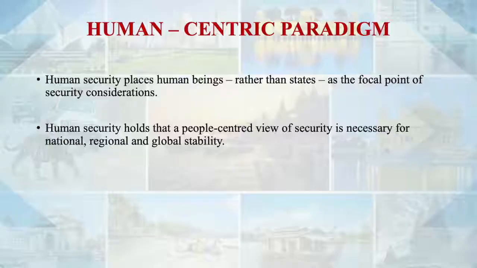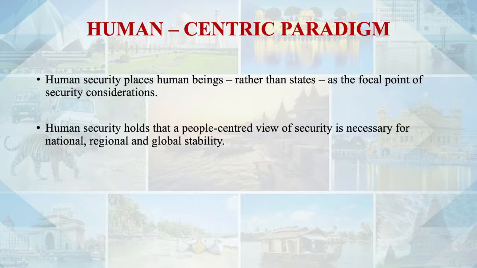And in this human-centric model, the people-centered view of security is necessary for what? National, regional and global stability. It says that if human beings are at the core of the thought for developing any security parameter or mandate for a state, it should have a national, regional and global consideration towards stability.